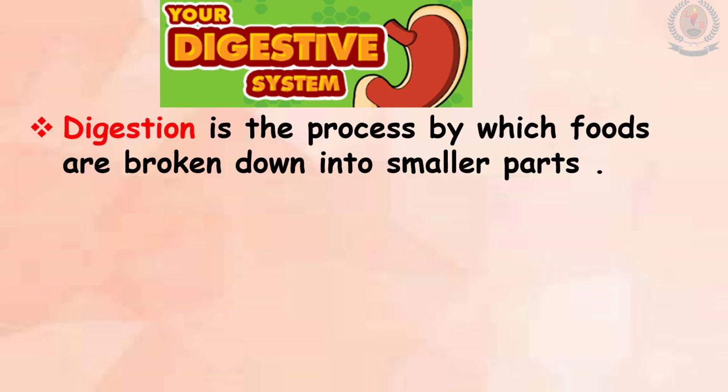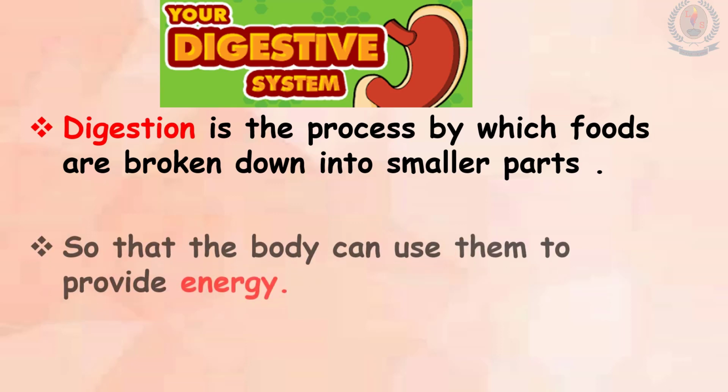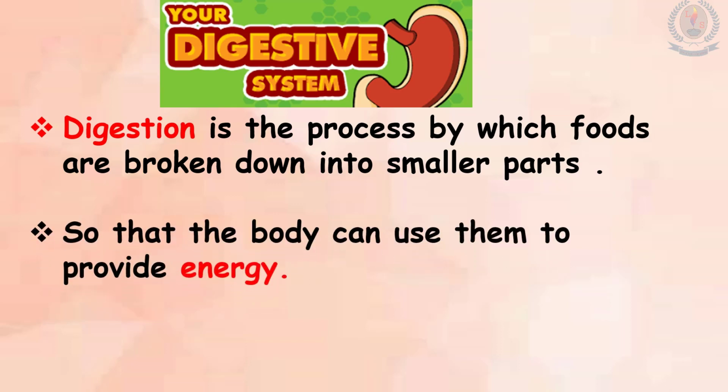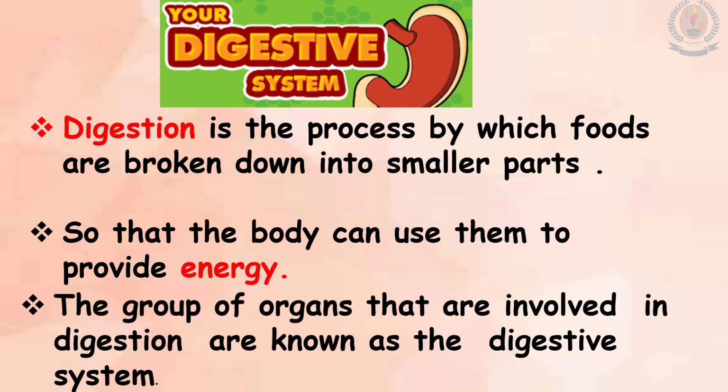The digestive system. The food that we consume is not in the form that our body can absorb and use. Yes, children, it must be broken down into simple substances. This process where our body breaks down food into simpler substances is called digestion. Digestion is the process by which foods are broken down into smaller parts so that the body can use them to provide energy. The group of organs that are involved in digestion are known as the digestive system.